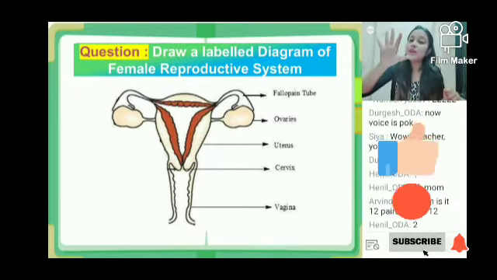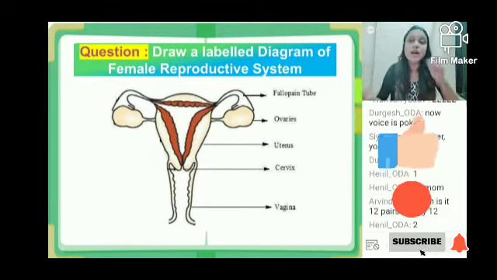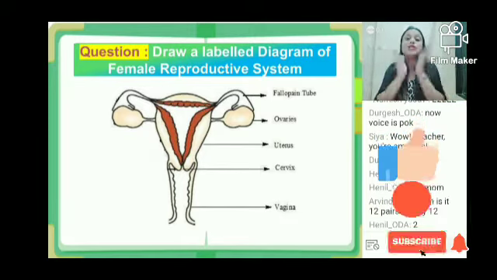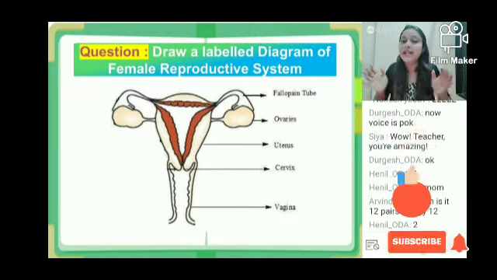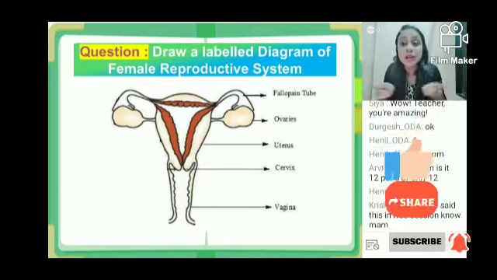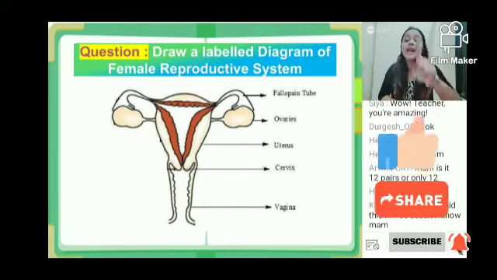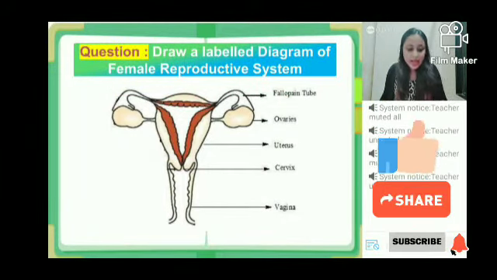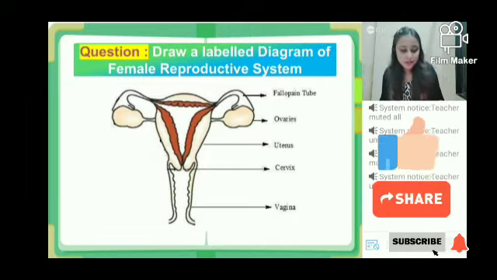This ovary will be producing 6 eggs in a year, and this ovary will be producing 6 eggs in a year. So 6 plus 6 together will be 12 eggs that will be produced by both the ovaries in one entire year. That is it. What is the use of egg? Egg का use तब होता है when fertilization occurs.